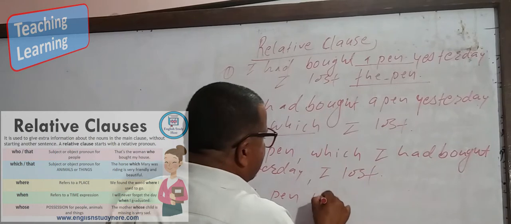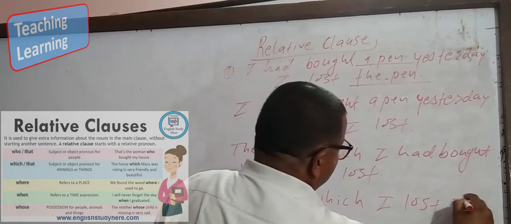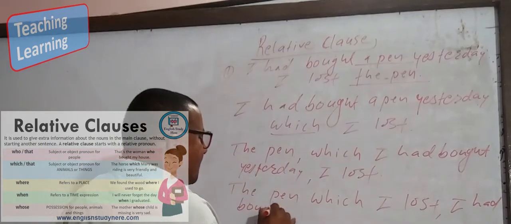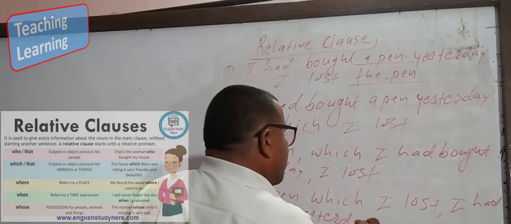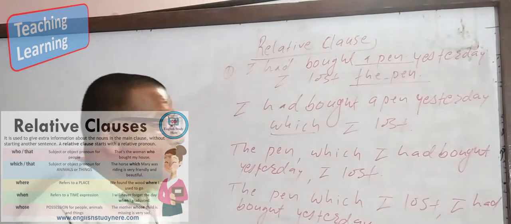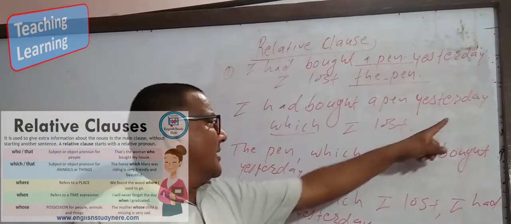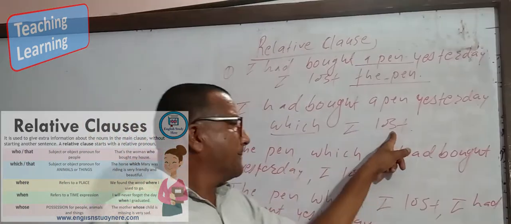The pen which I lost, I had bought yesterday. Here, I had bought a pen yesterday, which I lost. This is the common sentence.